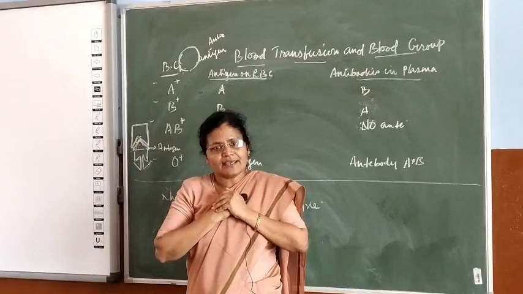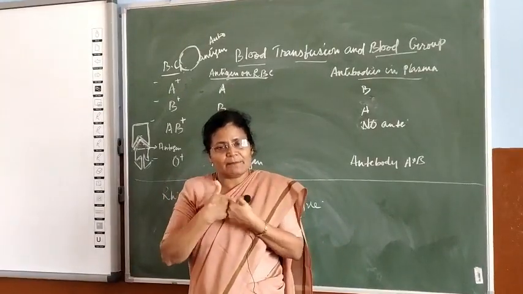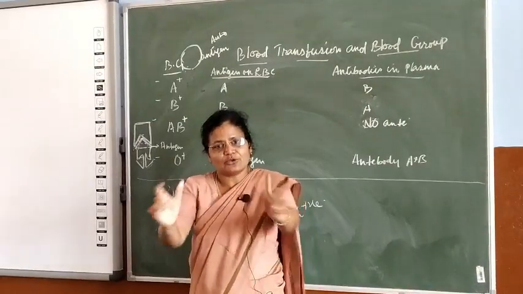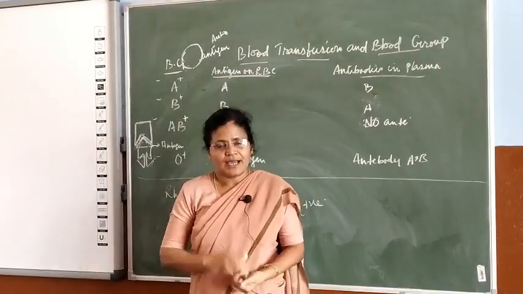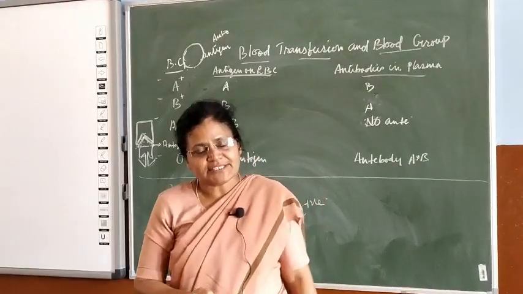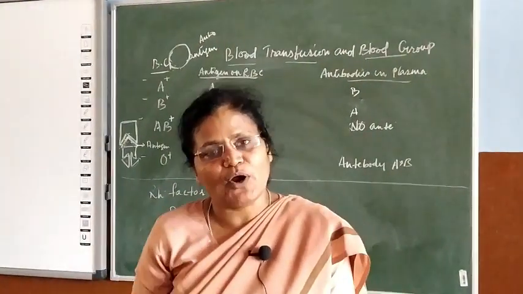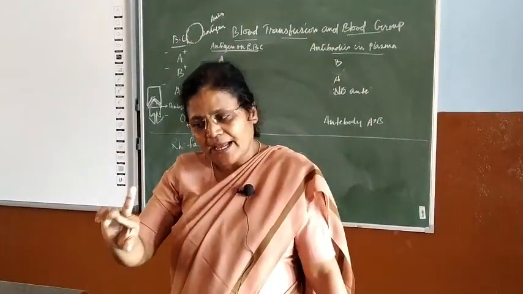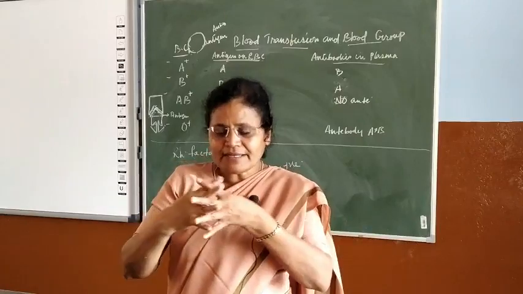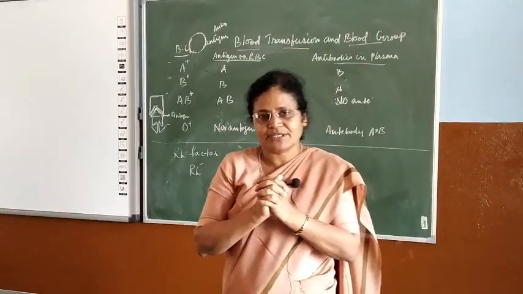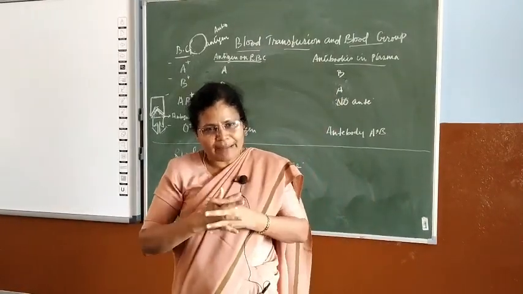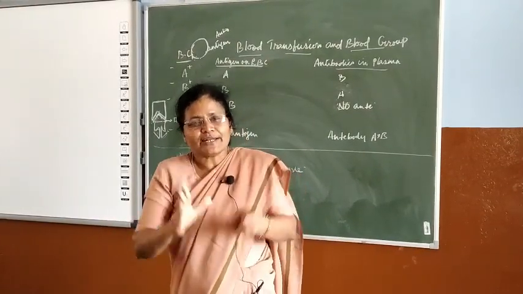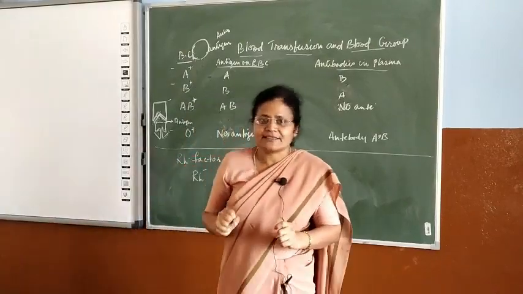अगर वे लोग एक साथ आ गए तो एक साथ इंटरैक्ट करके एक दूसरे को मार देंगे, ब्लड सेल्स को मार देंगे. It will lead to clumping of blood cells leading to death of a person. Okay, I repeat, a person with antigen A will not have antibody A because if they have antibody A and antigen A, they will come together, they will not accept each other, they will clump together, they will combat and fight with each other, kill one another, leading to the clotting of blood, clumping of blood cells and death of a person.